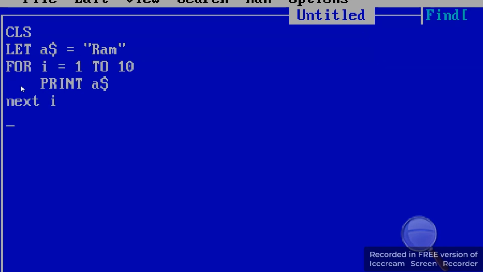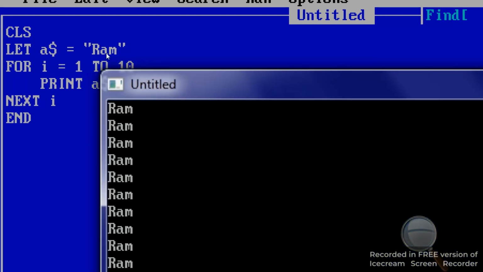Then the END statement. In this example I used a counter because I want it to move 10 times. So here you can see the output: RAM has been printed 10 times.